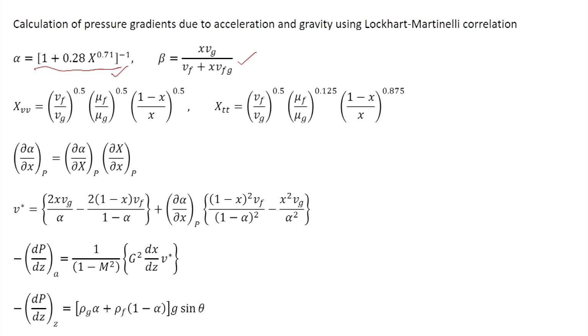Now, depending on the flow regime, we can find capital X, the Martinelli parameter. X_vv is equal to this, and X_tt is given by this expression, as we know. And then by substituting the appropriate correlation here, we can express alpha in terms of properties and the quality.